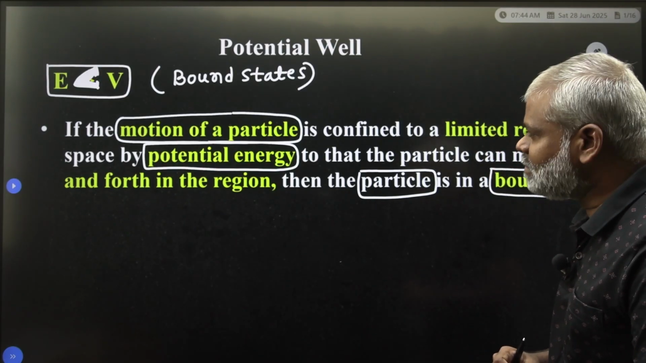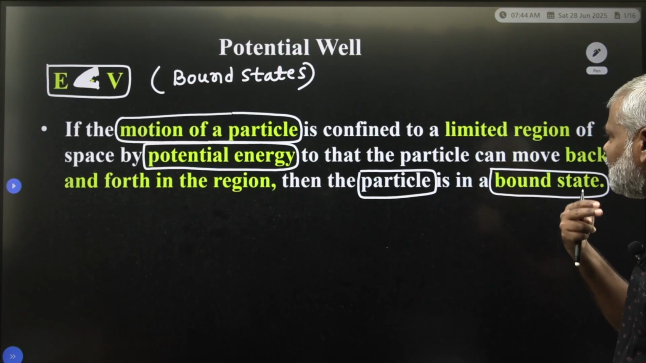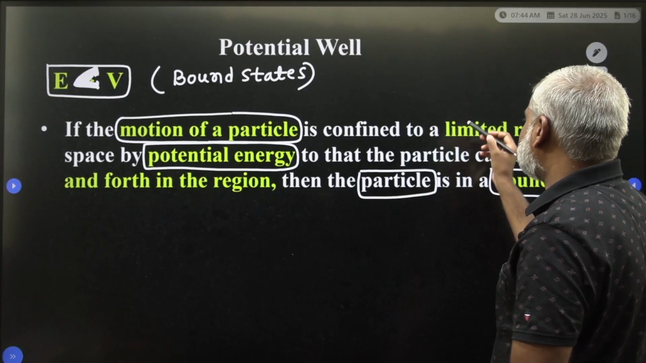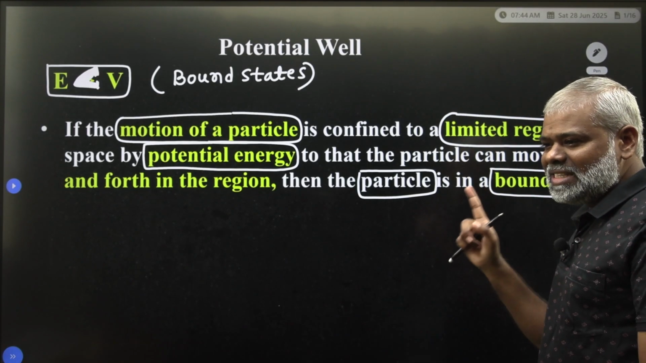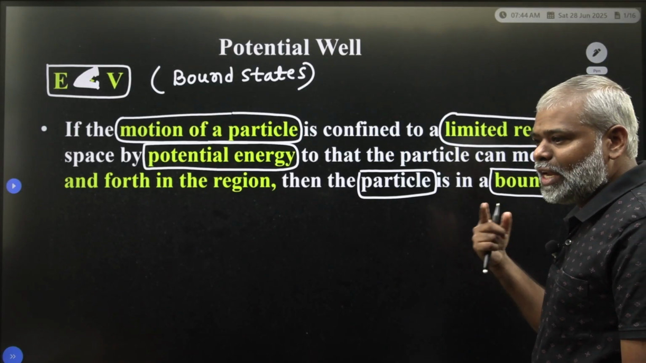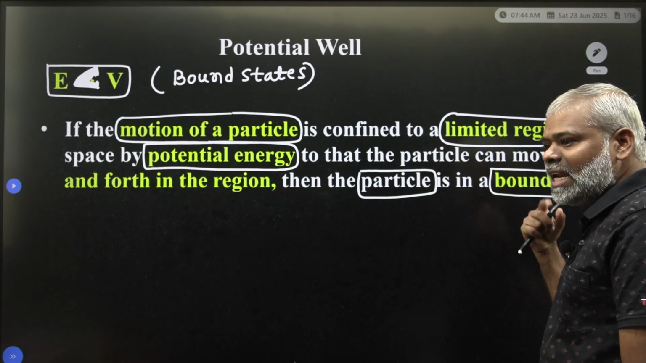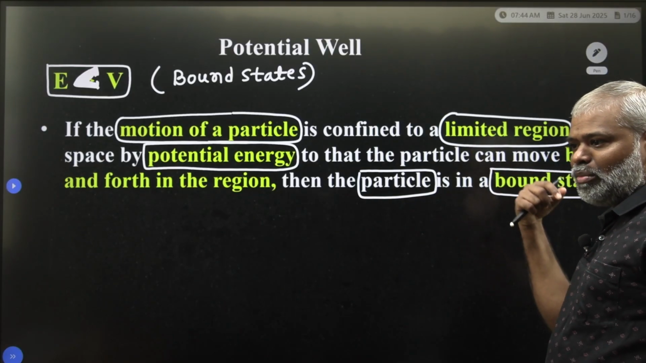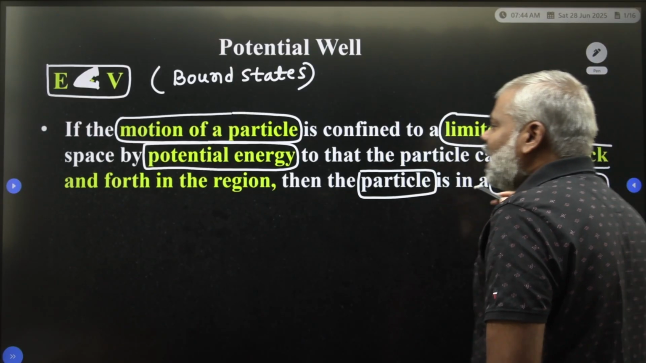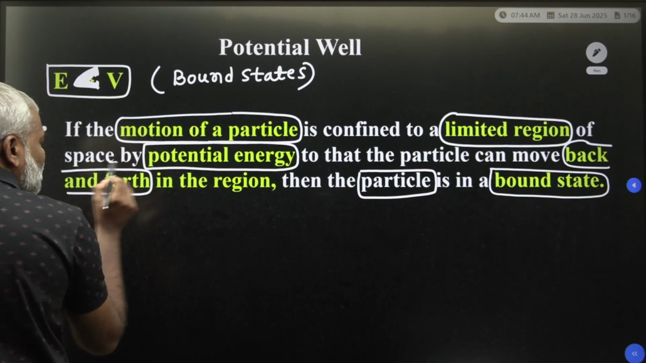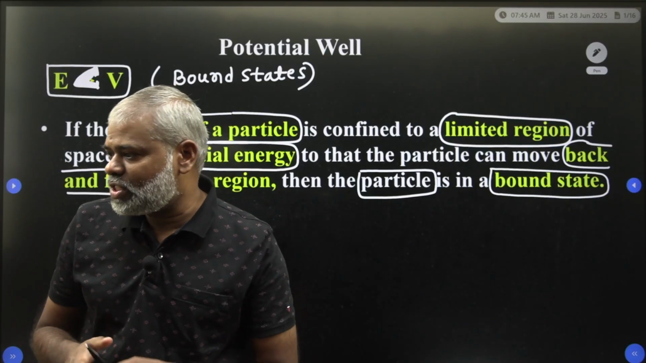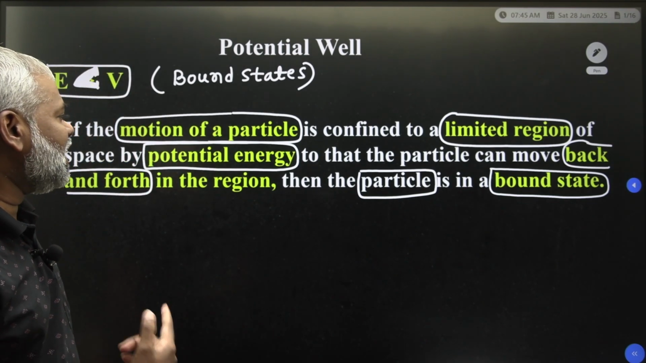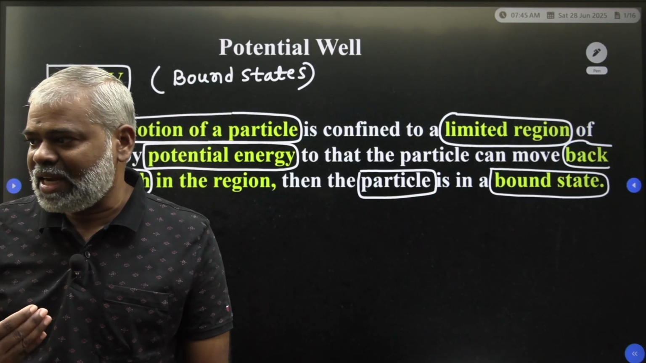Once again, what is the bound state? If the motion of the particle is confined to a limited region of space by the potential energy, so that the particle can move back and forth in that region, then the particle is said to be in a bound state.